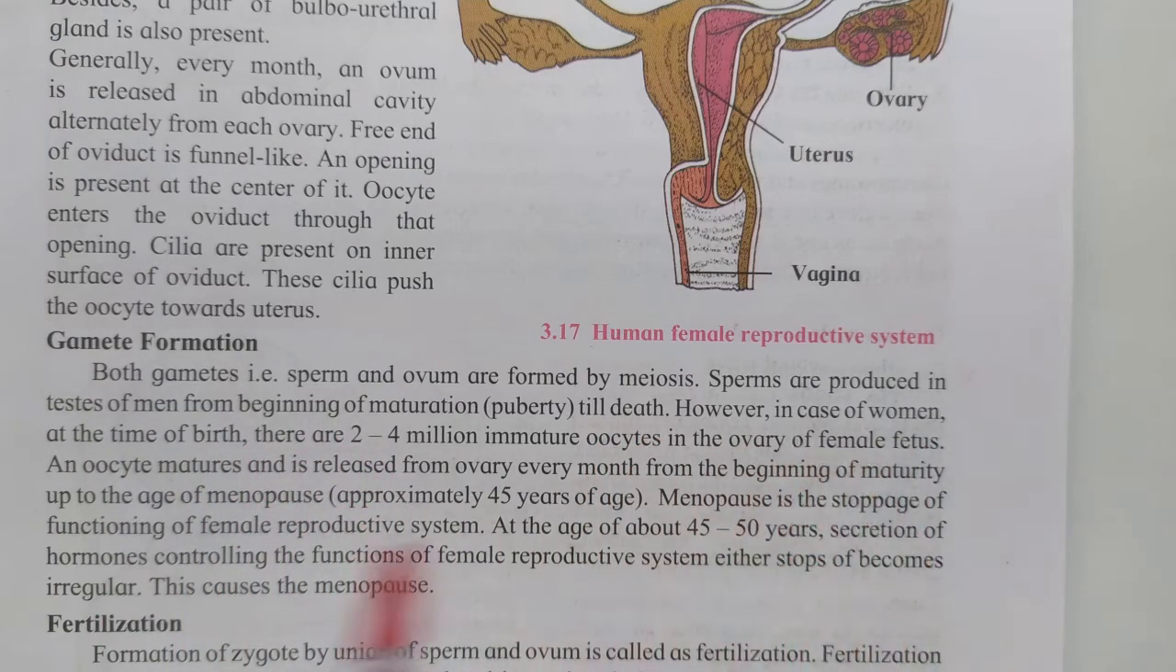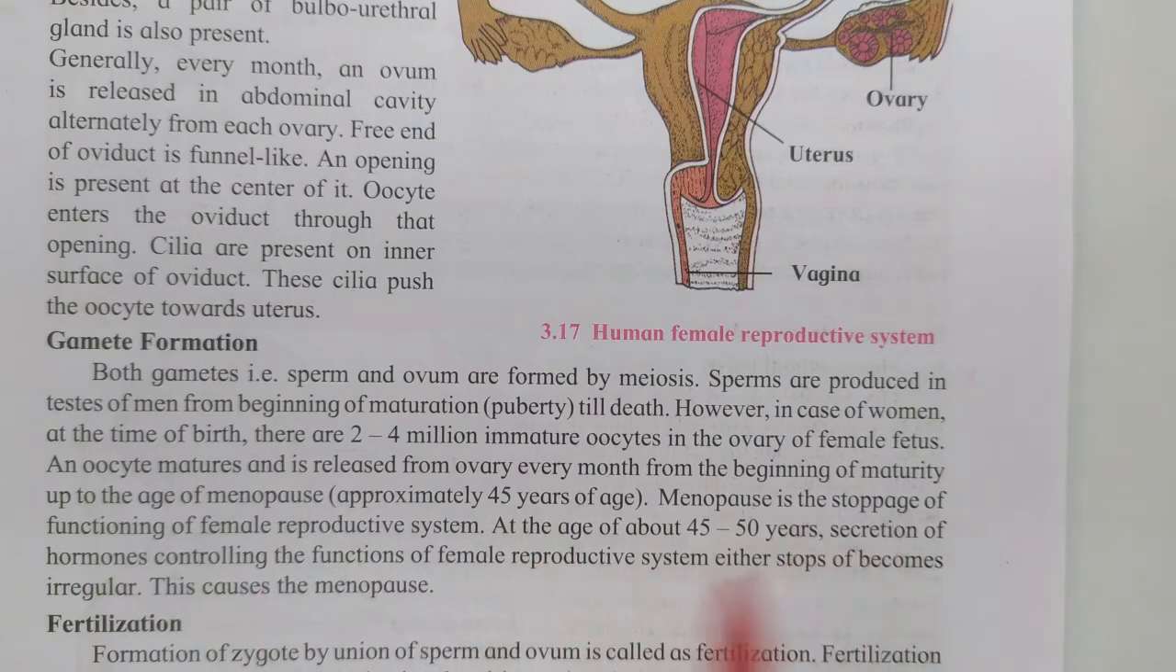However, in the case of a woman, at the time of birth, there are 2 to 4 million immature oocytes in the ovary of the female fetus. Fetus means a small baby who has not yet been born. An oocyte matures and is released from the ovary every month from the beginning of maturity up to the age of menopause. This particular age is reached by about 45 years.